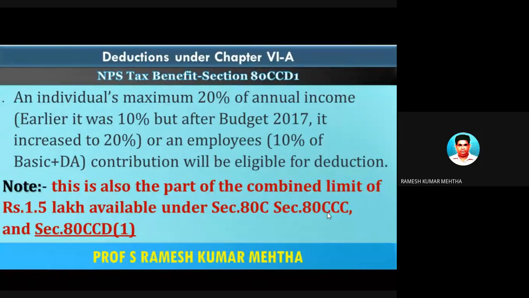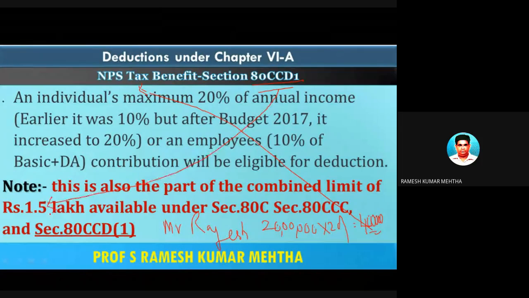What does it mean? For example, the total annual income of Mr. Rajesh for the financial year 2019-20 is 20 lakh rupees, and 20% of this is 4 lakh rupees. So he can invest a maximum of rupees 4 lakhs under the National Pension Scheme for claiming tax benefit under Section 80CCD(1), but subject to a maximum ceiling of 1.5 lakh rupees.